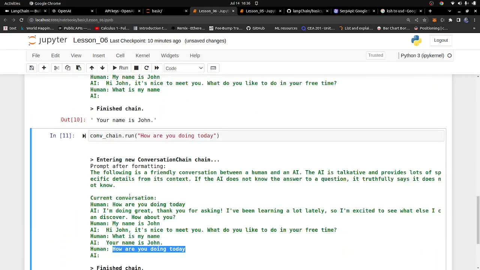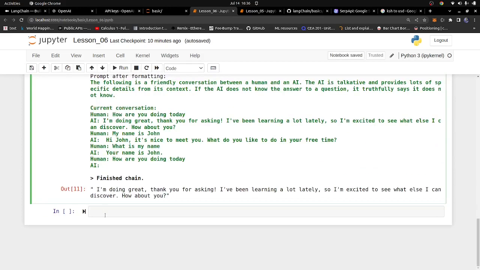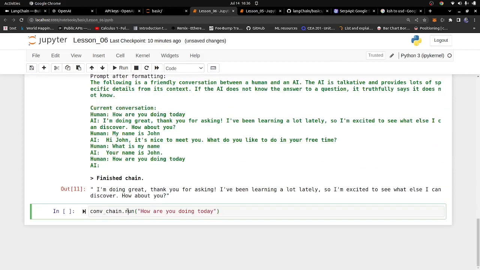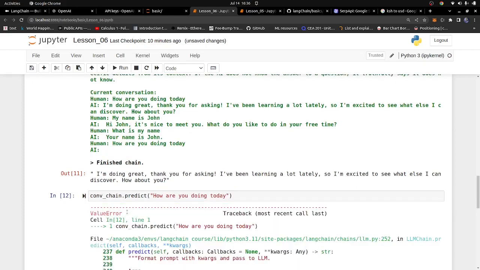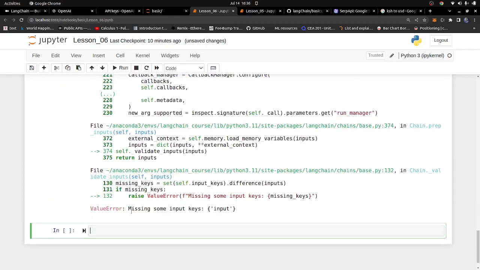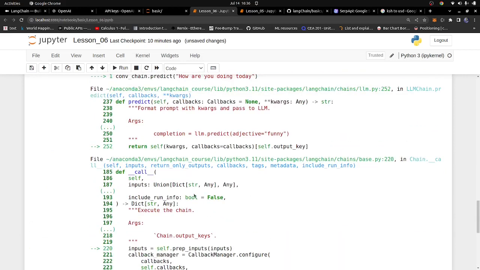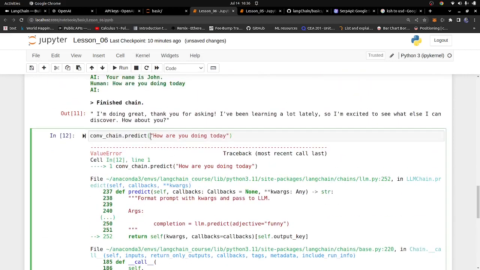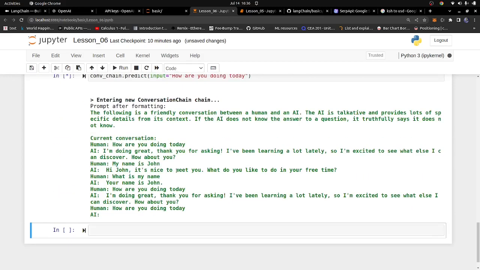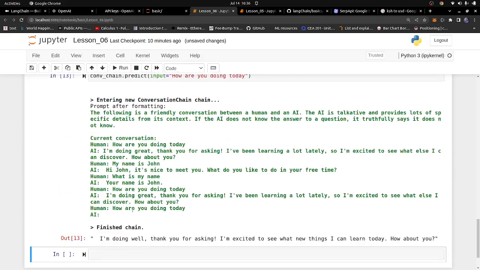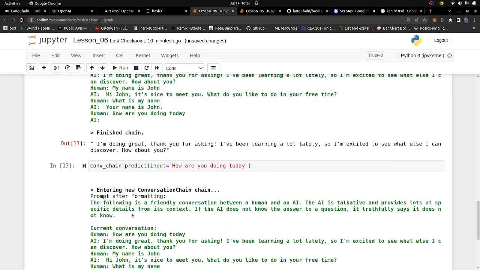Let me bring this code right here, copy it, and paste it here, and instead of using run, I'm going to say predict, and then say, how are you doing today? We got an error. It says missing input, so you have to specify input if you're using predict. So you say input equals, and then run this. You can see it has all the history of our previous chats, right? So good.